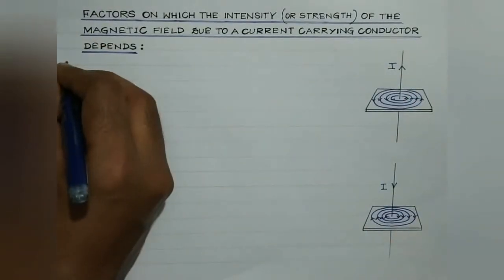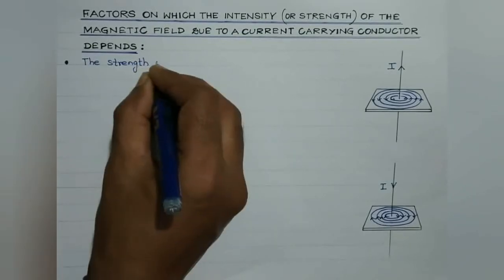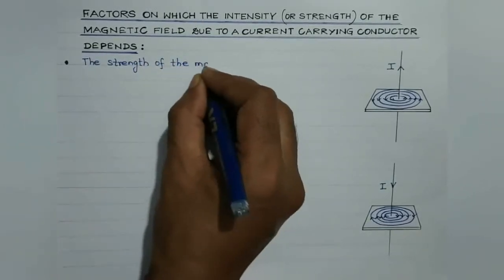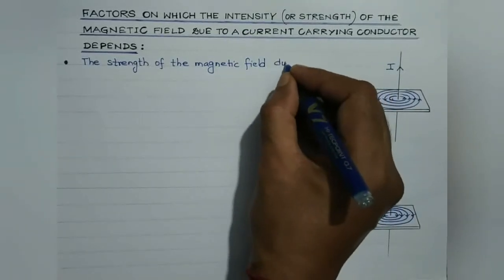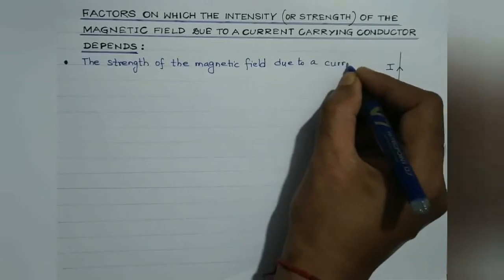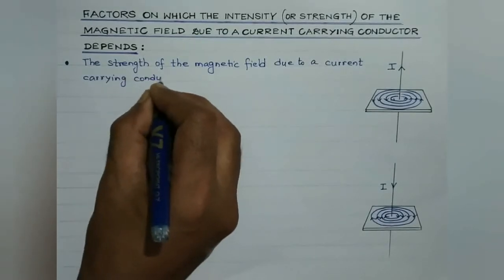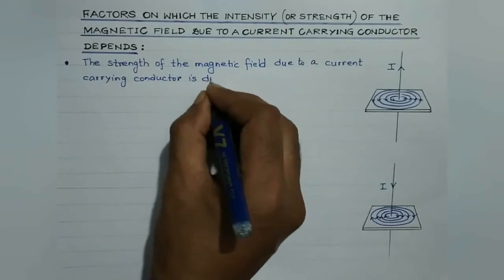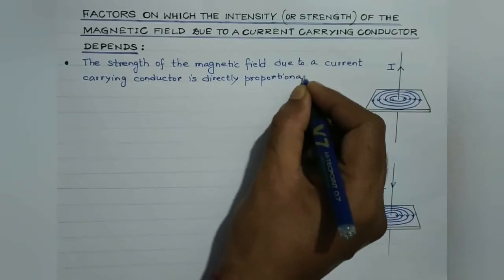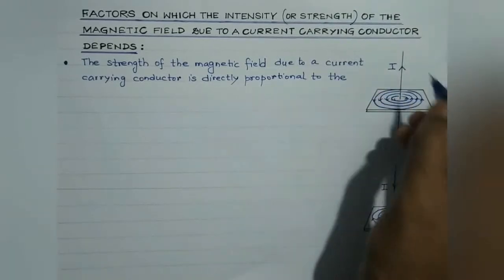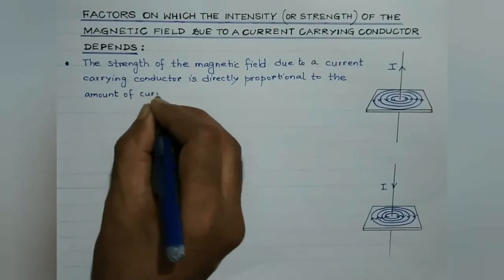So the first point is: the strength of the magnetic field due to a current carrying conductor is directly proportional to the amount of current flowing through it.